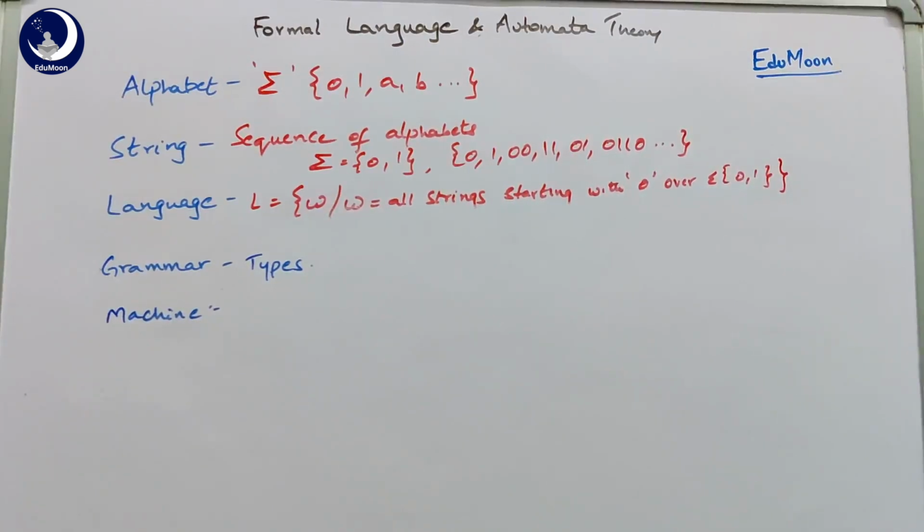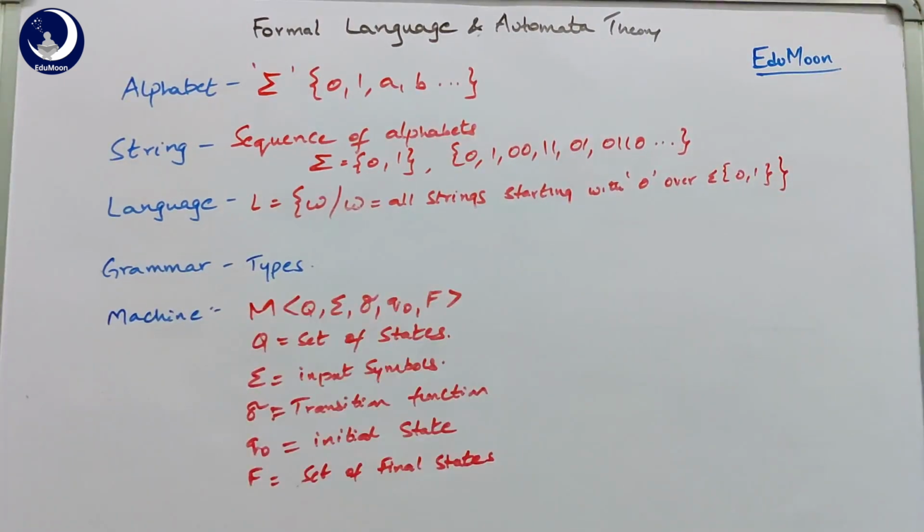So here we take a quick look at the tuples which are available for a machine. So machine M can be denoted using 5 tuples, basically Q, sigma, delta, Q naught and F. There may be a few more tuples included based on the machine type. So these are the basic tuples which almost every machine has. Whatever machines we discuss in this subject have these tuples.